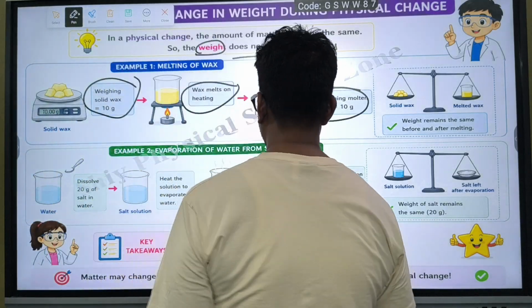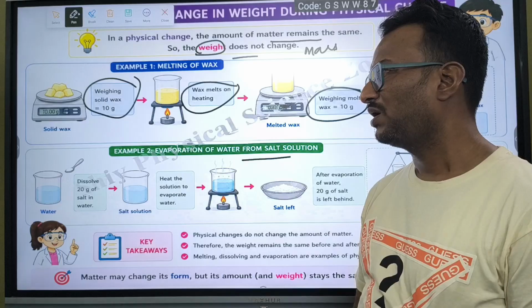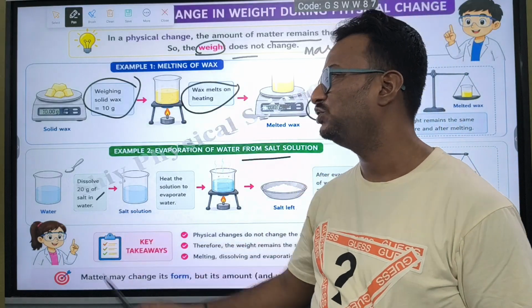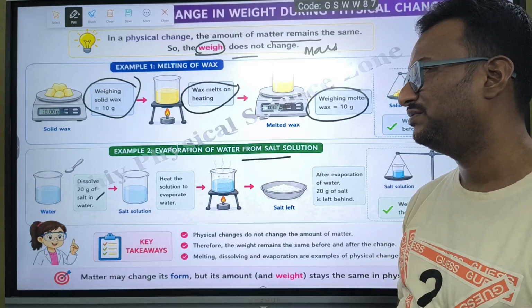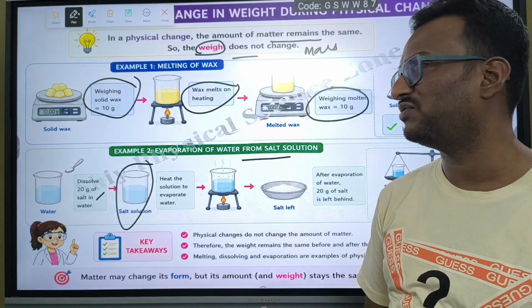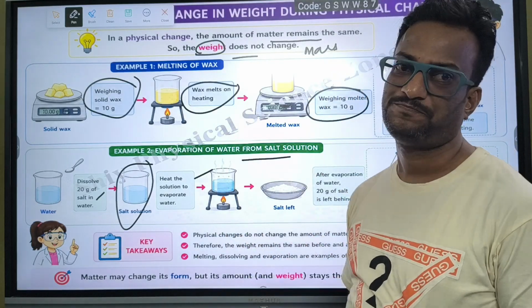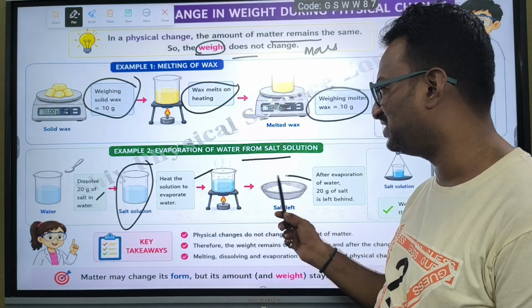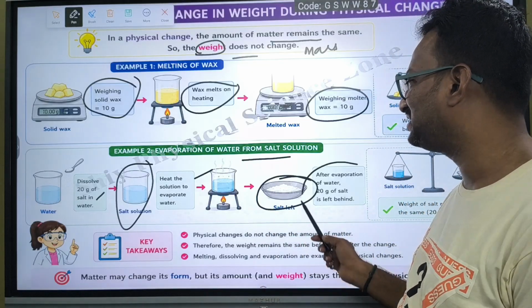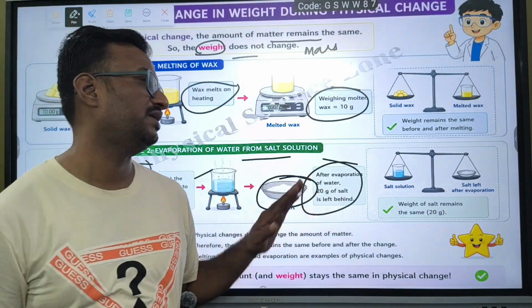Example 2, evaporation of water from salt solution. Take water in a cup, add around 20 grams of salt and dissolve it in the water. You will get what is known as a salt solution, which is a mixture of salt and water. Heat the solution to evaporate the water. What happens? You remain with the salt. Salt is going to be left. If you weigh it further, its weight should be 20 grams only.